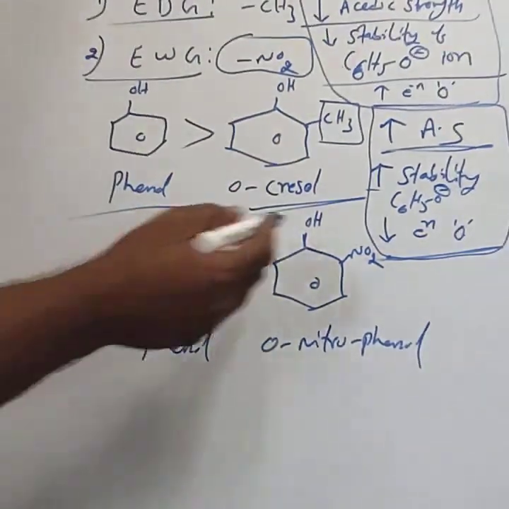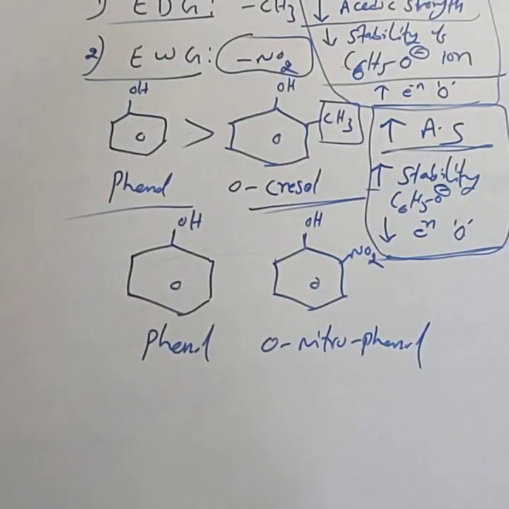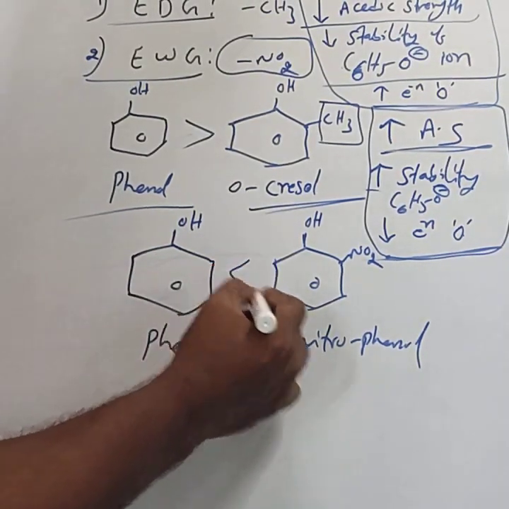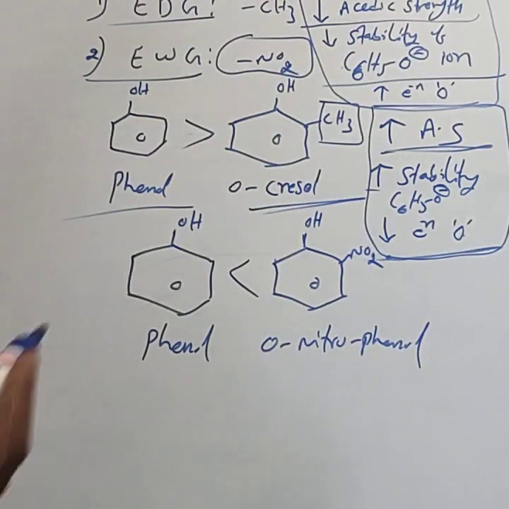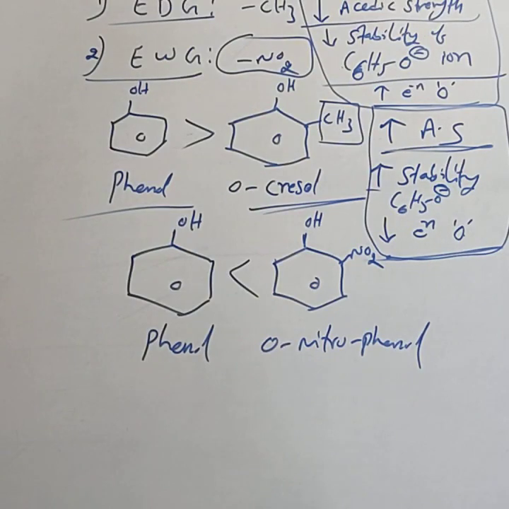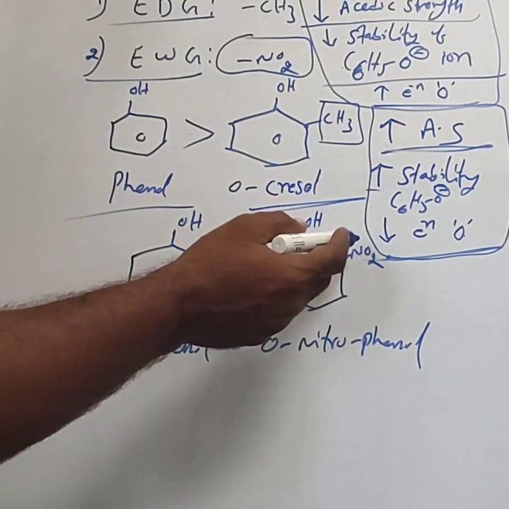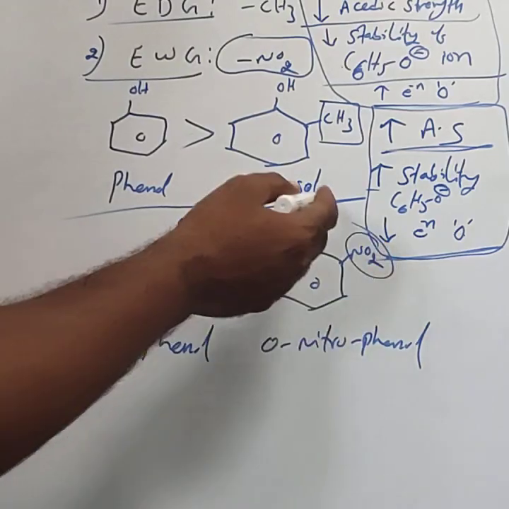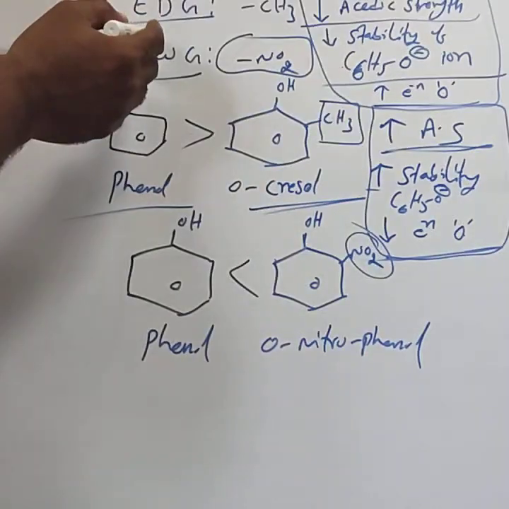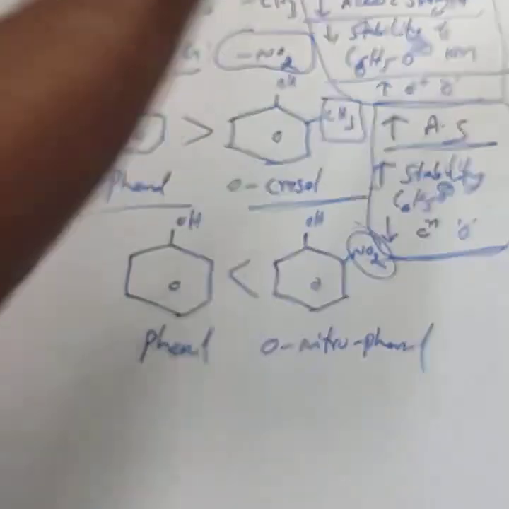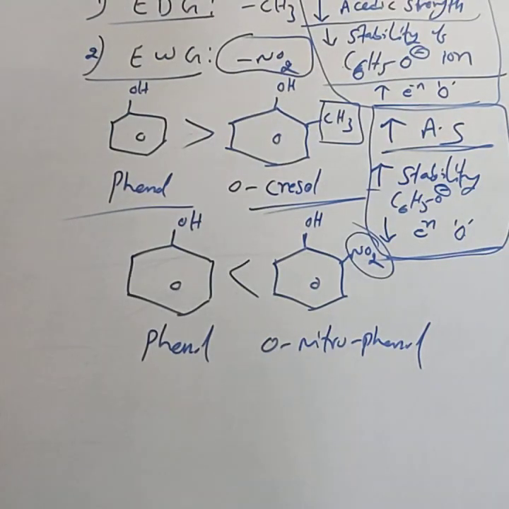Out of phenol and orthonitrophenol, which one is more acidic? Phenol is the weaker acid than the nitrophenol. Why is nitrophenol more acidic? Because nitrophenol contains the NO2 group. NO2 is an example of an electron withdrawing group. Electron withdrawing groups increase the acidic strength.